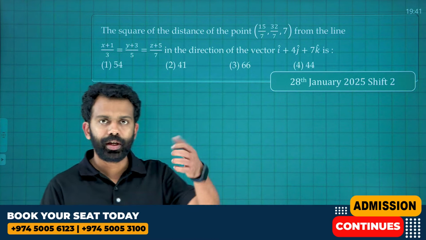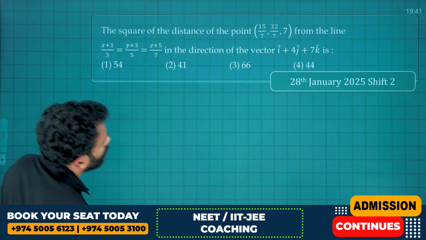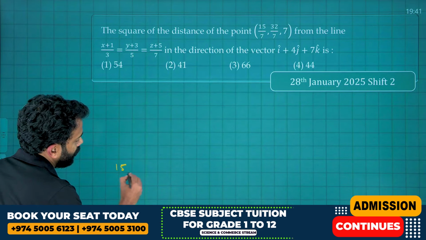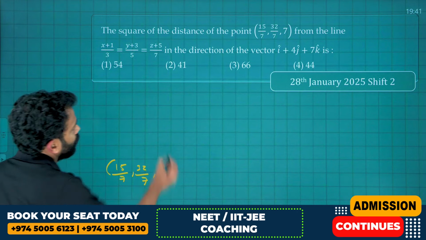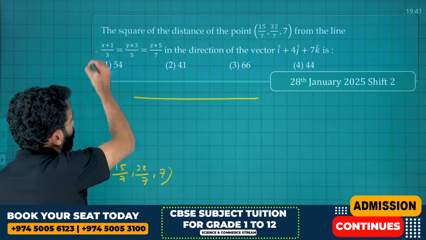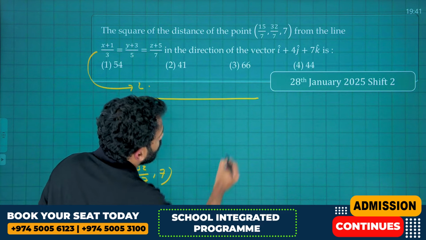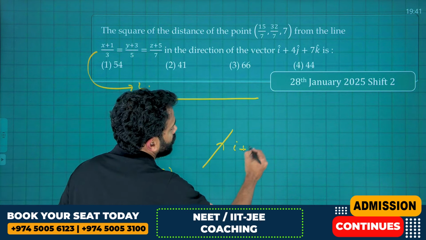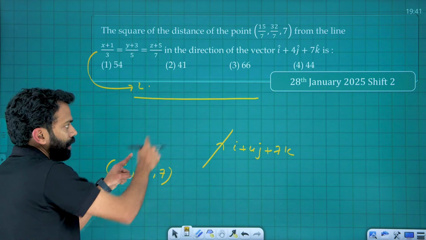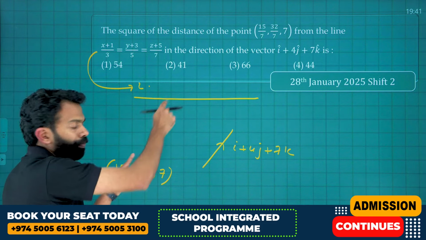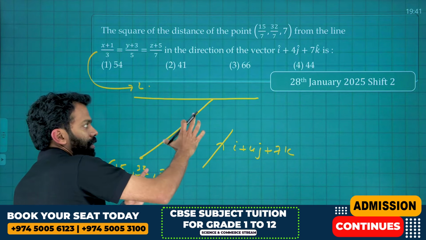Okay, so let's try and sort it out. The square of the distance from the point 15 by 7, 32 by 7, comma 7, from the line. The line L is given, I am not writing it again. From this line, along the direction of the vector i plus 4j plus 7k. If we see, infinite distances we can draw from this point to this line, right? But there will be only one line segment which is parallel to this vector, and we need to find the distance of this line segment.